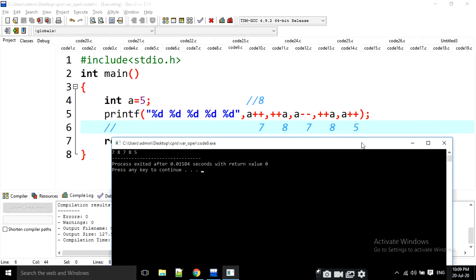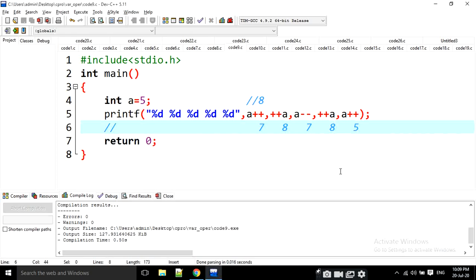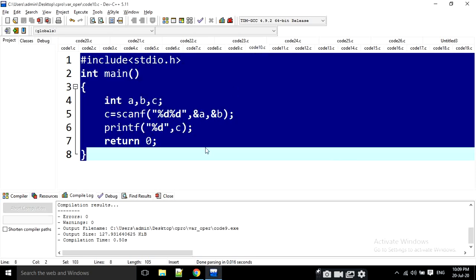78785 is the output here. Okay. Then moving into code 10. Yes, this code 9 is somewhat important. Just look at it again. Again, I am going to code 10.